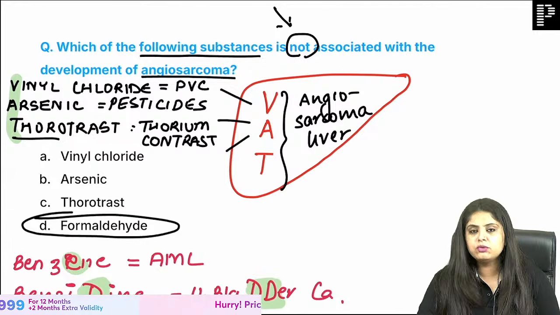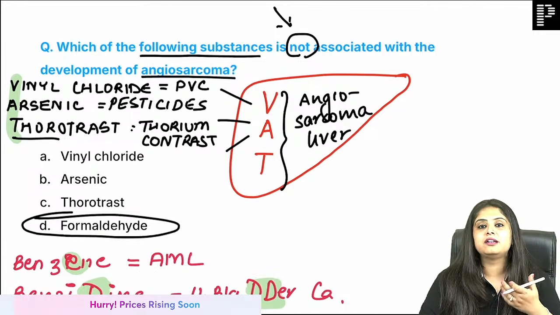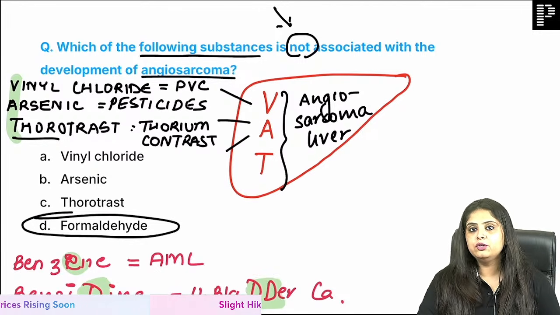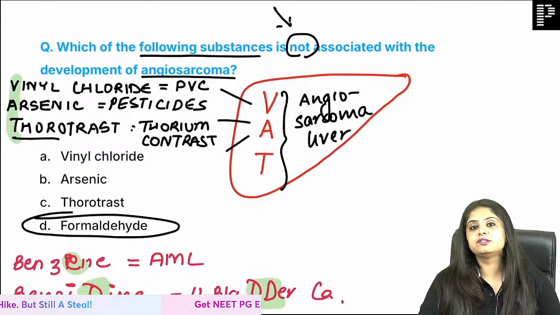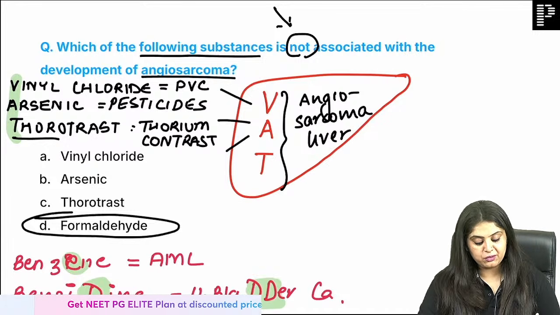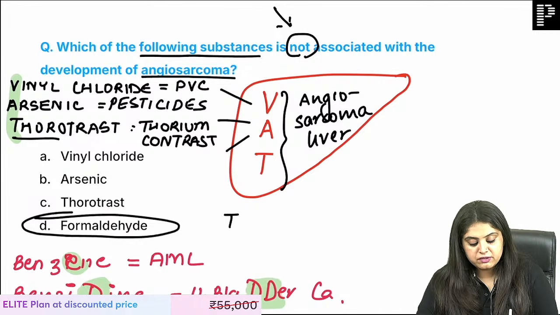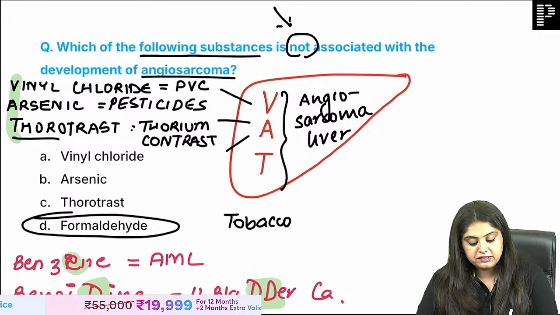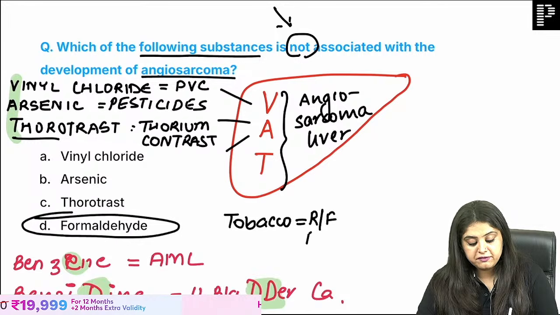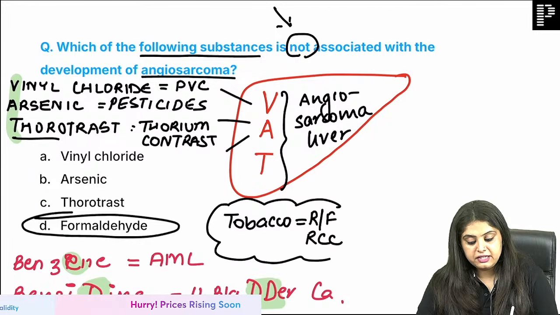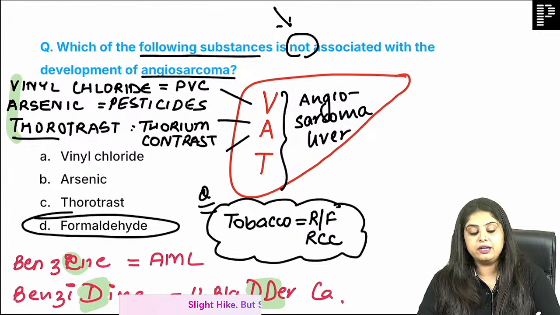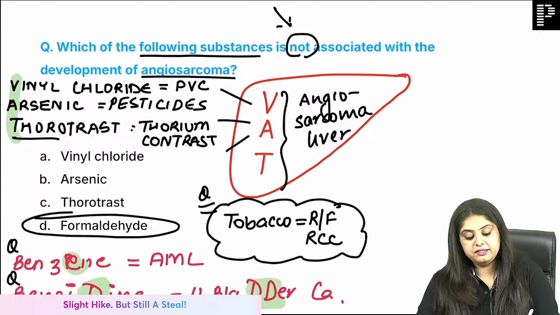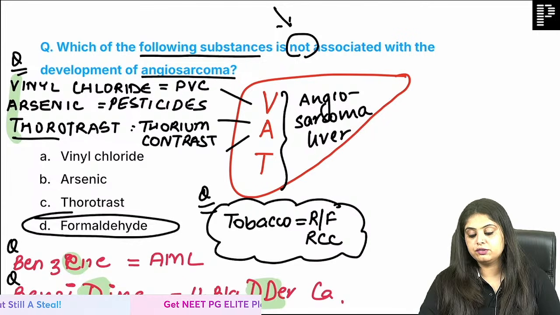One more thing, although you know that tobacco causes what? Oral cancer, lung cancer, etc. The examiner knows you've seen all those Mukesh advertisements before Bollywood movies. He knows that even non-medicos are aware of what tobacco causes. So the examiner's question will be: is tobacco the single most important risk factor for a kidney tumor, that is renal cell carcinoma? That's the question that I expect. So either it's tobacco with RCC, or it's benzidine, or it's a VAT chemical causing angiosarcoma of the liver.